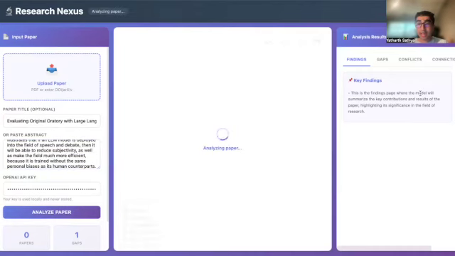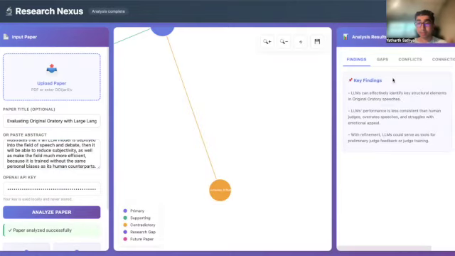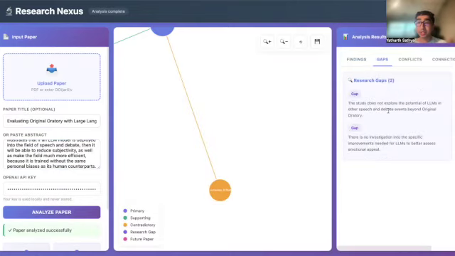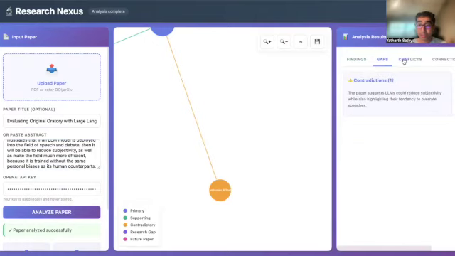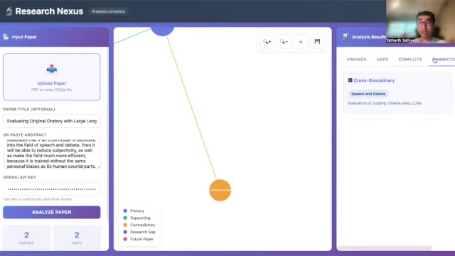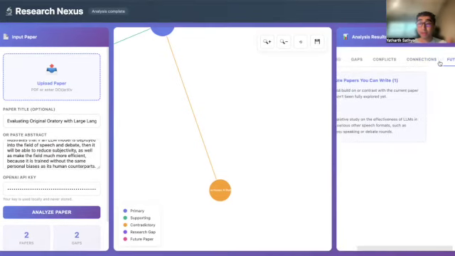While it's analyzing, I'd like to highlight a couple key features of the product. First, it summarizes the key findings of a paper. Secondarily, it identifies research gaps within the field. Third, it identifies contradictions between that paper and other papers in the status quo of research. Fourth, it references cross-disciplinary subjects that the paper could reference in the future. And finally, it talks about future papers that you can write upon and improve.